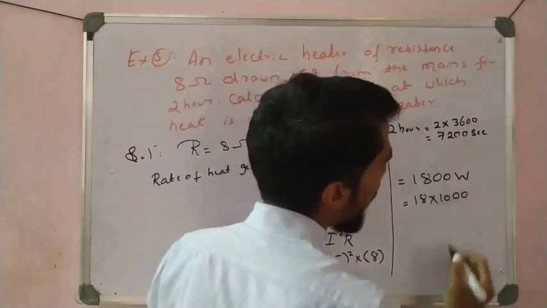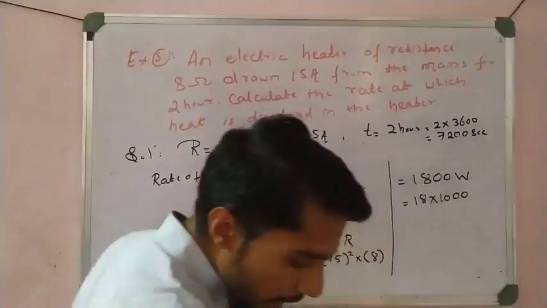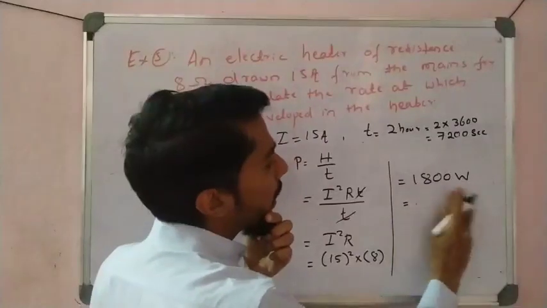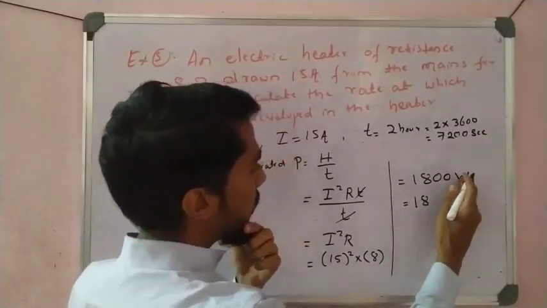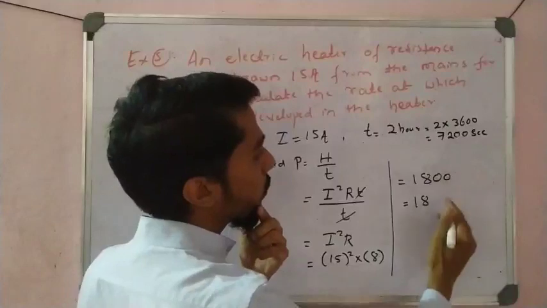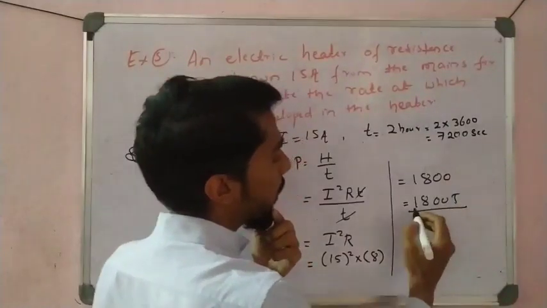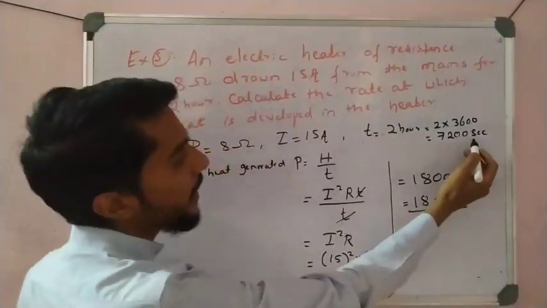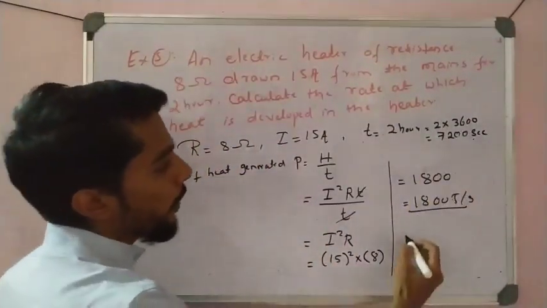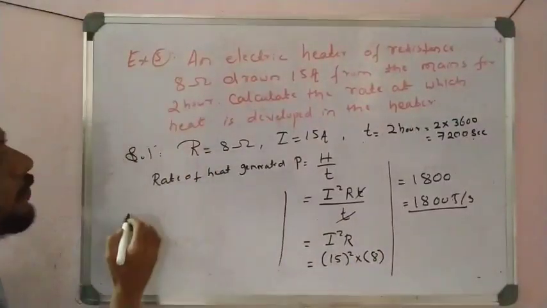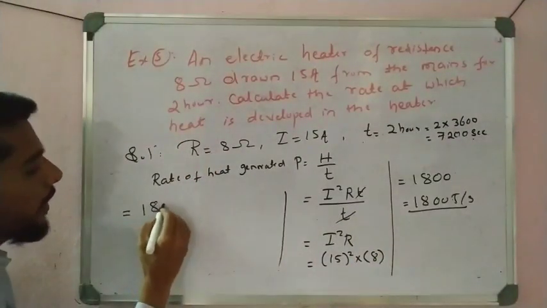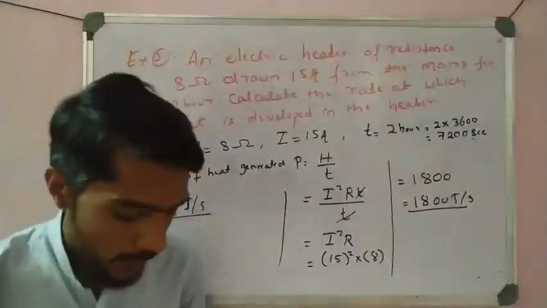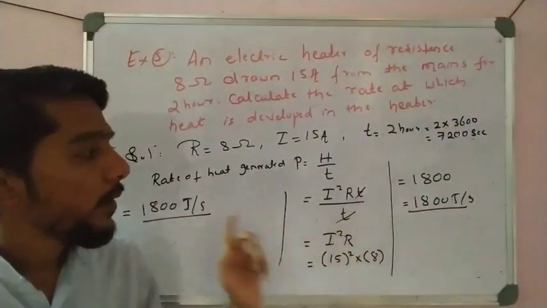Okay, it is joules, directly 1800 joules, and that is per second. Because we converted time into seconds, heat generated is 1800 joules per second.